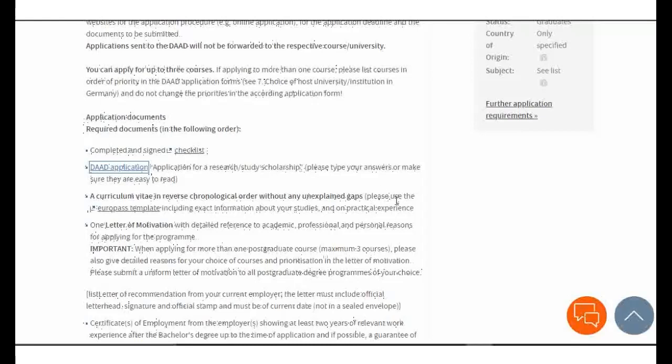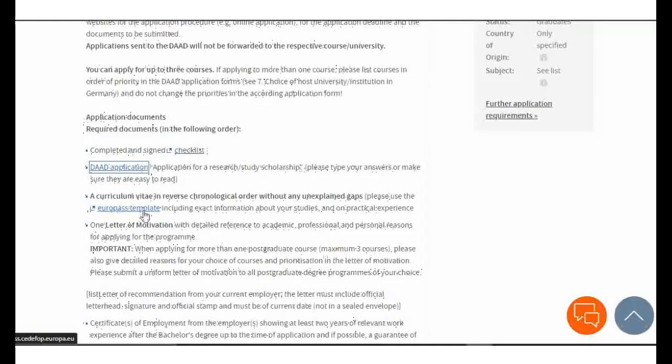And also here, please use this Europass template. If you keep watching my videos, there's a video I prepared on how to prepare a Europass CV, because Germany is in the midst of Europe, and they also require applicants to use what we call a Europass.